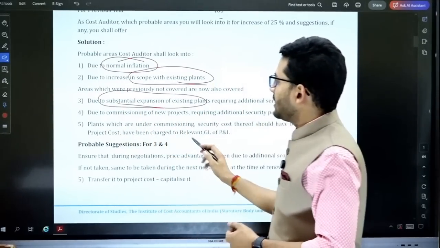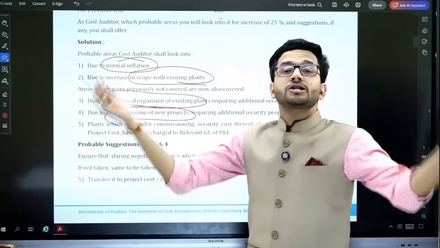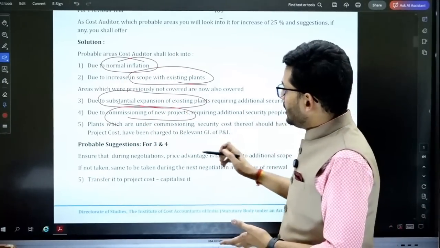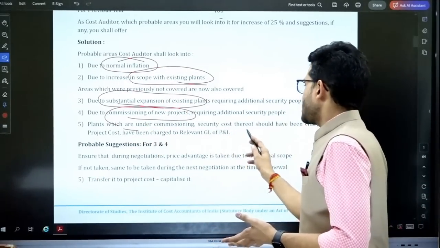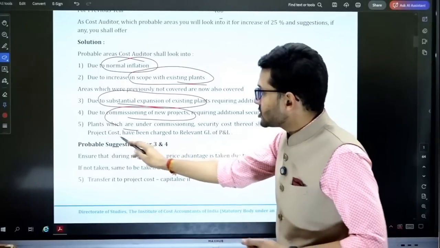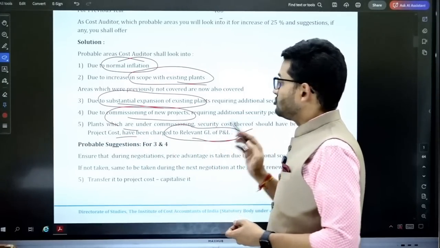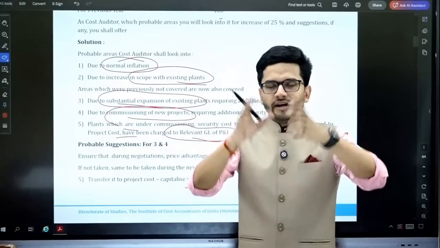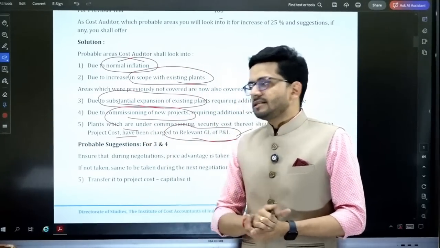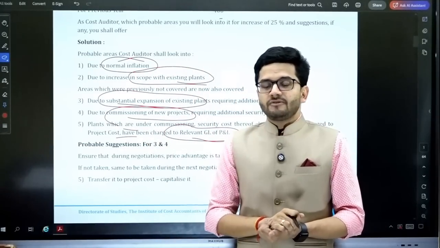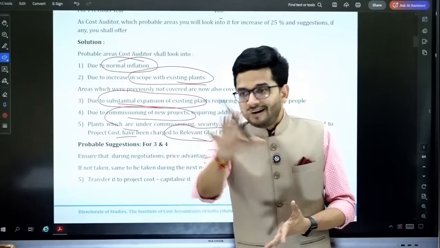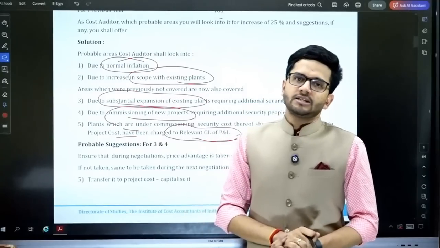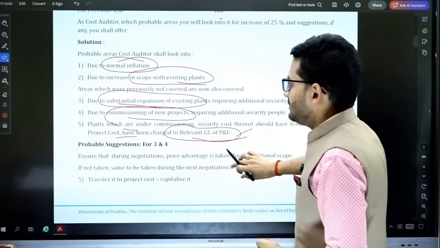Substantial expansion in the existing plant, or a new project has been commissioned. For plants which are under commissioning, security cost should have been charged to the project cost, but has been charged to the relevant GL of the P&L account. So when a new project is under construction, you have additional security. So it is suggested that those security expenses which are incurred while developing the project should be capitalized with the cost of the project. That is what is being suggested.